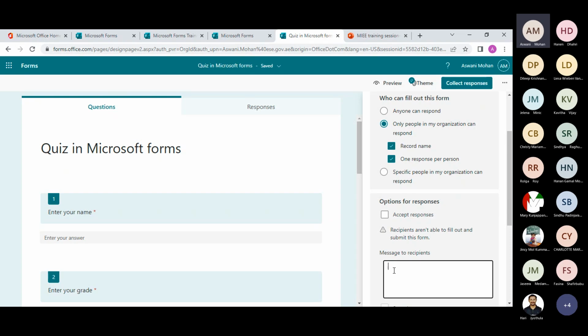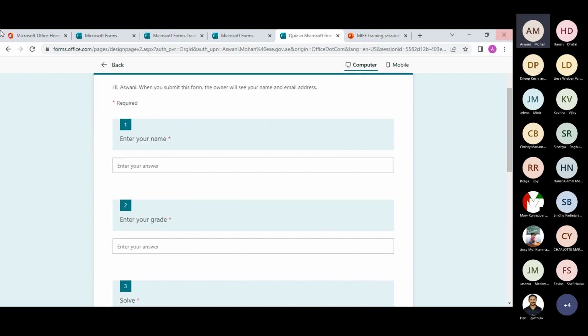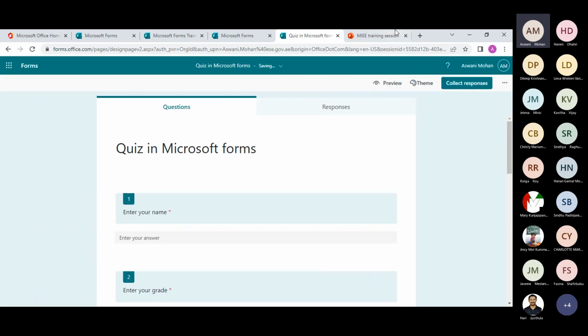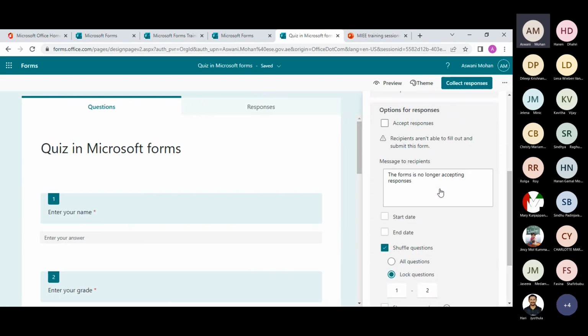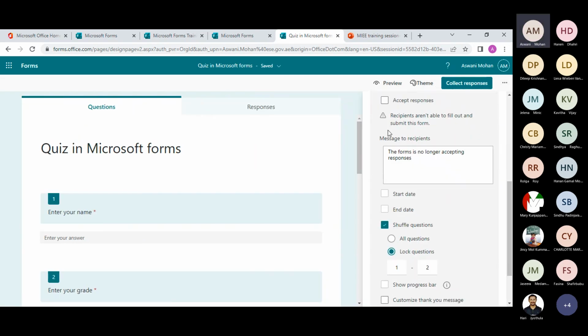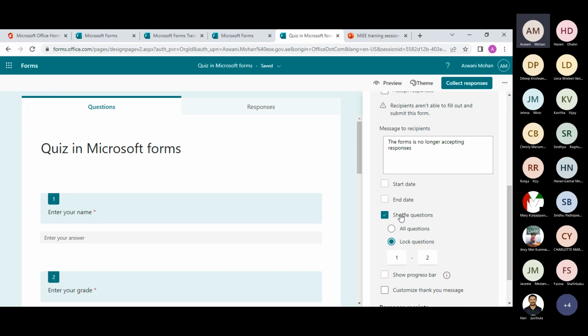Let's say, form no longer accepting responses. All right, so now I think I should share the link. So when I'm sharing the link and the user tries to submit the form, like submit the response, they will get a message that this form is no longer accepting responses. And you can set a start date or end date.